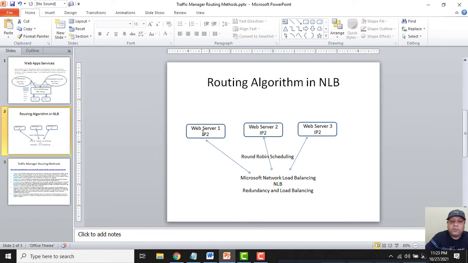To configure this Microsoft Network Load Balancer, we used to purchase the servers, then configure the websites, and then configure the Microsoft Network Load Balancing. But what is new in Azure is the web app services, in which we need not purchase these servers.